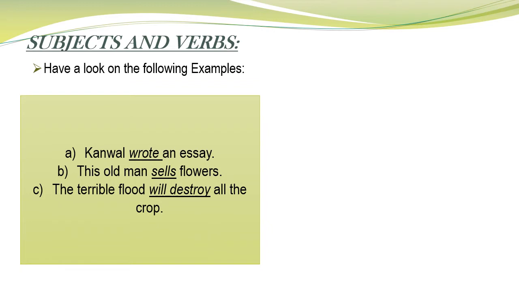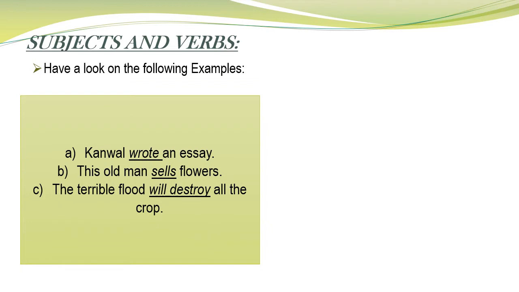As you all have read in grade 4 what types of sentences are, and that a sentence can be divided into two parts. First is the subject and the second is the predicate. Today we will see what subjects and verbs are. So first we can have a look at the examples. Here are a few of the examples.